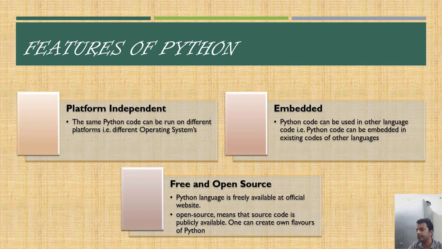Okay, next thing is that it is open source. Open source means that the source code is also available. So if somebody wishes to have their own environment or their own flavor of Python, like we have the Java flavor of Python, the C flavor of Python, and the Ruby flavor of Python, they can also build it using the existing code which is already available, because it is open source.